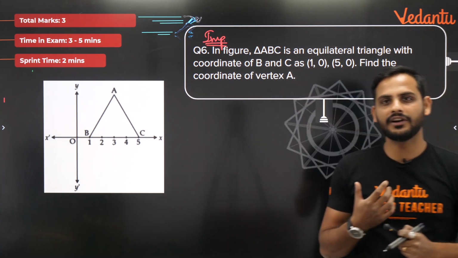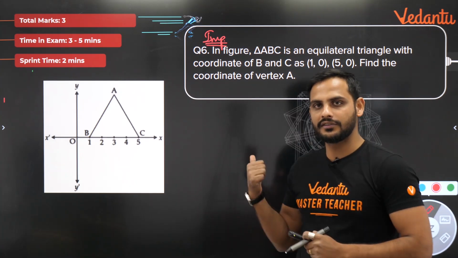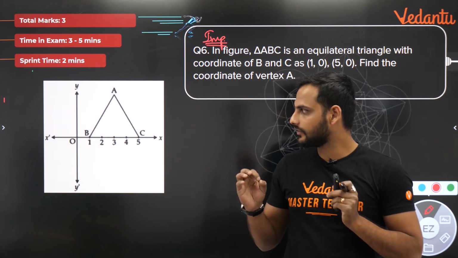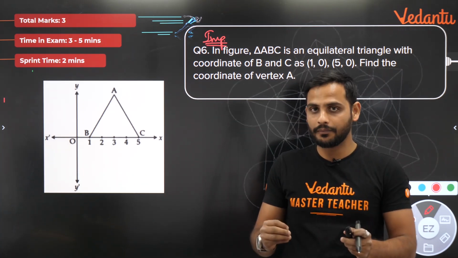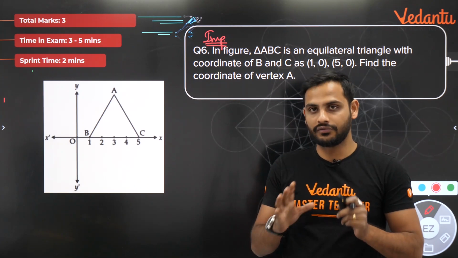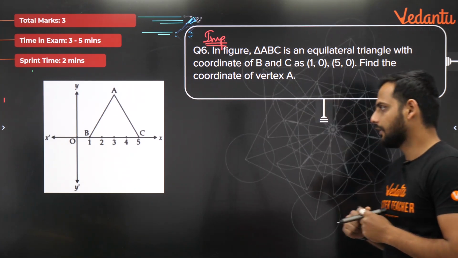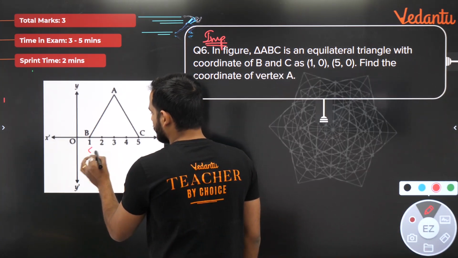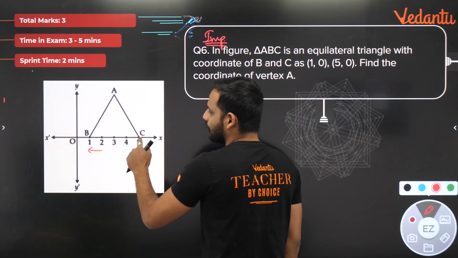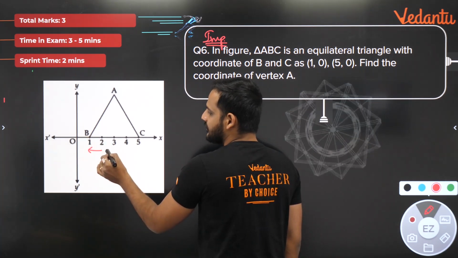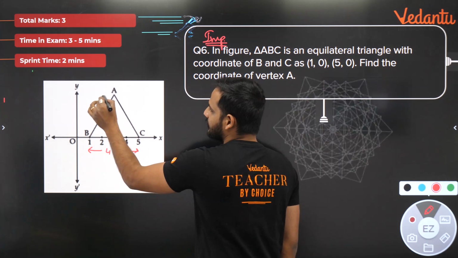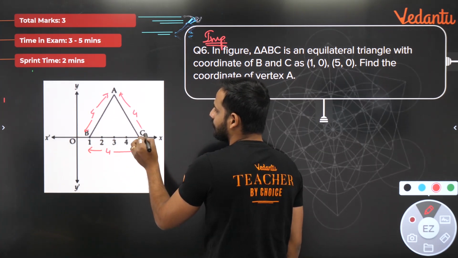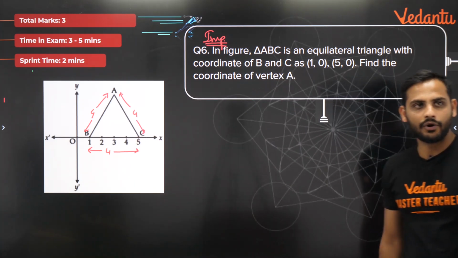Now, if I want to give a difficult question to you in the topic coordinate geometry, this is the question I'll give, because I'm not asking you anything new which you don't know. And still you will be able to solve. Right? How can we do this? But see, they have told that ABC is an equilateral triangle. I know this part: from here to here, OC is 5, OB is 1, so BC will be equal to 4. That means AB is also equal to 4 and AC is also equal to 4. This is what I know.